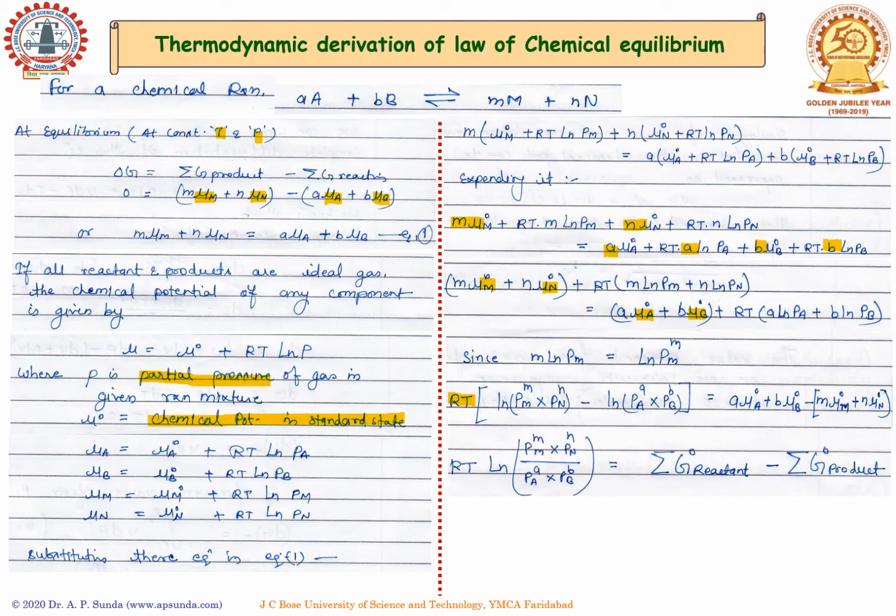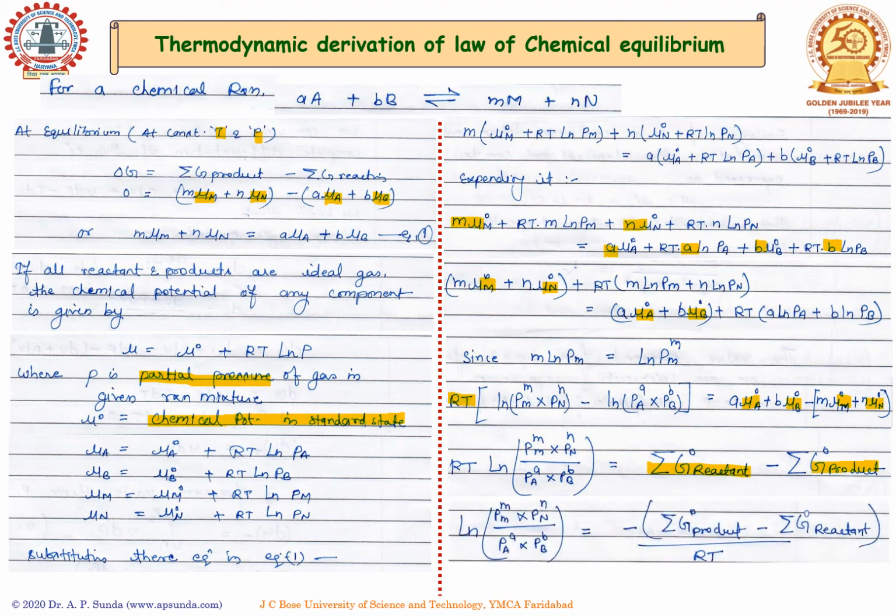On the right hand side, the summation of the standard chemical potentials for the reactants, mu A naught and mu B naught, is the summation of standard state free energy of the reactants, and mu M naught and mu N naught together are the standard state free energy of the products. Just by rearranging this equation, we get this equation. We simplify it further by taking RT to the denominator on the right hand side.